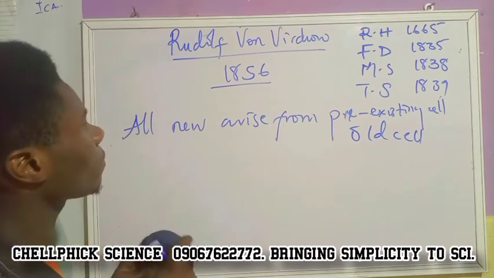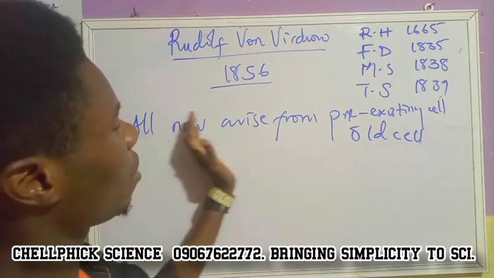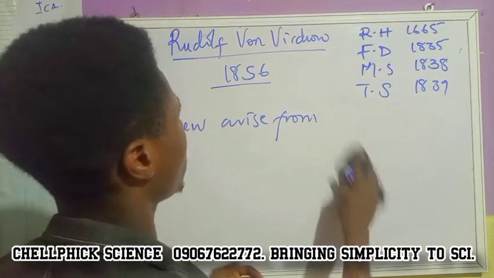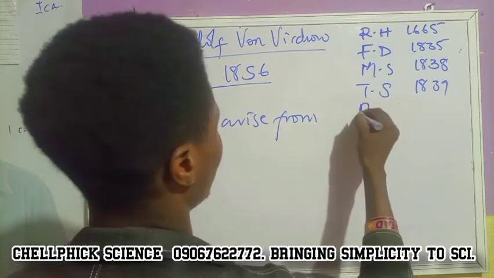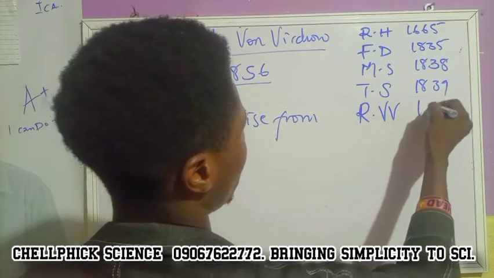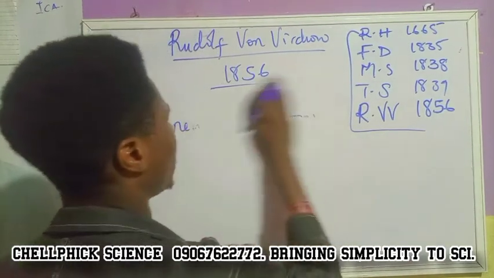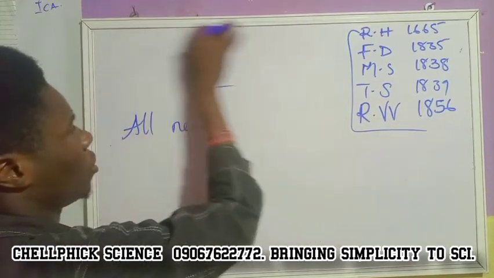So he came up with the idea that all cells arise from pre-existing cells. From what we can see, we have Rudolf Virchow in 1856. So these are the five scientists that contributed to cell theory.